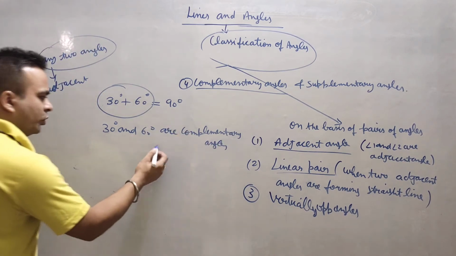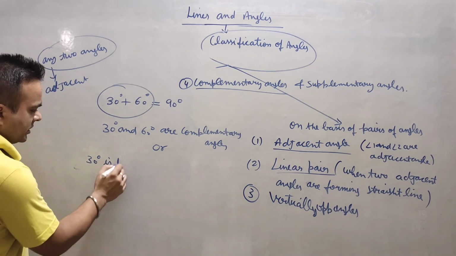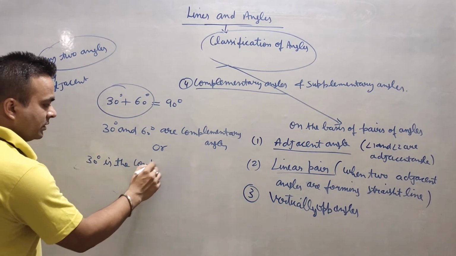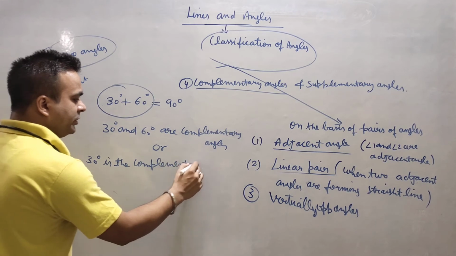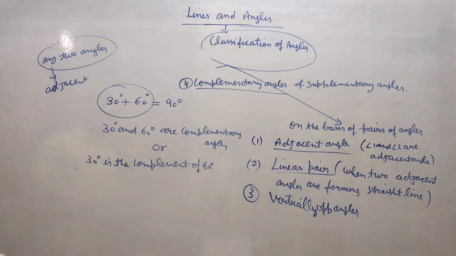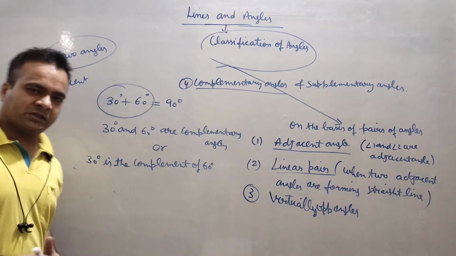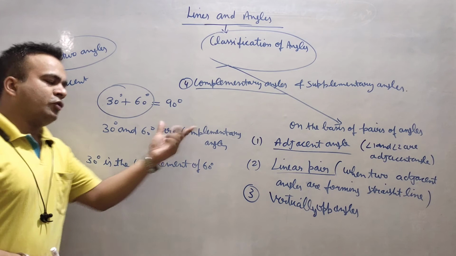Now, one more way to write it. 30 degree is the complement of 60 degree. Are you getting my point? Either you can represent it like this: 30 and 60 degree are complementary angles.